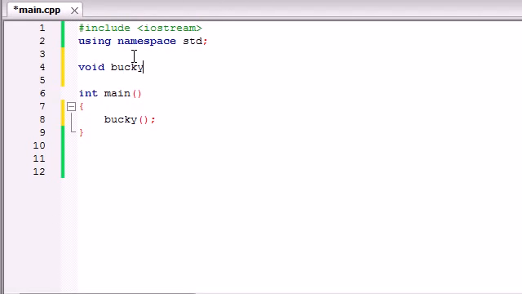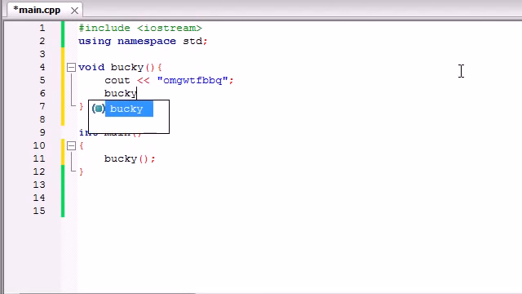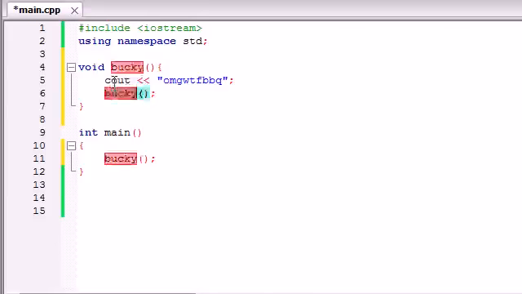Say we had a function called Bucky, and all it did was print something out on the screen like cout. Let's print out something stupid: OMG, WTF, BBQ. Oh my god, WTF, barbecue. And then it went ahead and called the function again. So now you'd say, alright, we're going to run main first, and main's going to say, okay, run Bucky, and Bucky's going to say, okay, print this out and then run Bucky. Print this out and run Bucky again.